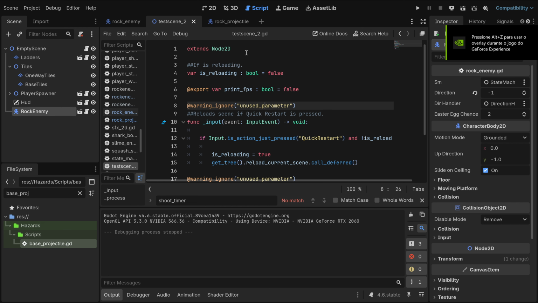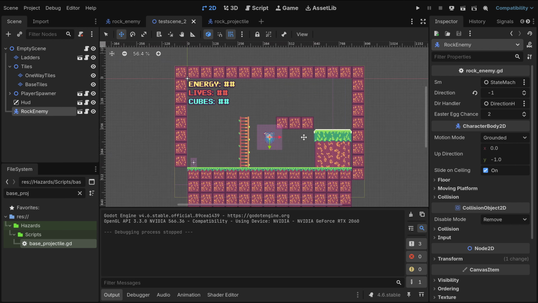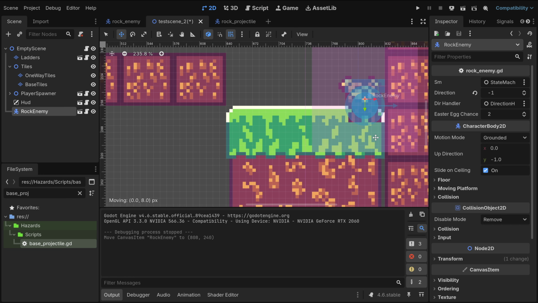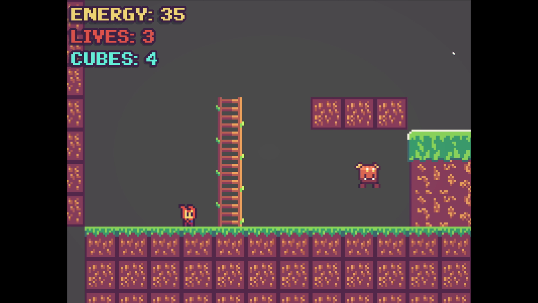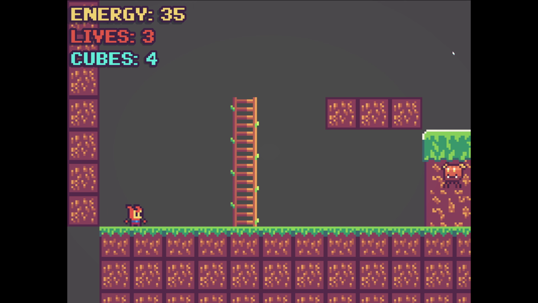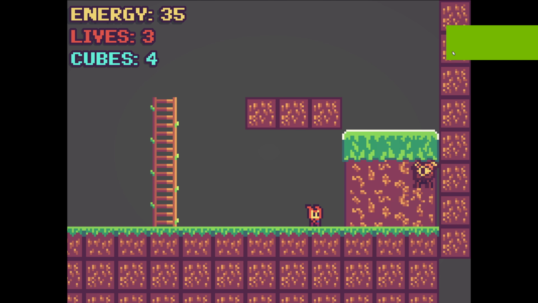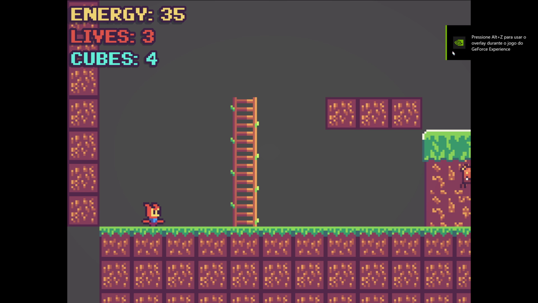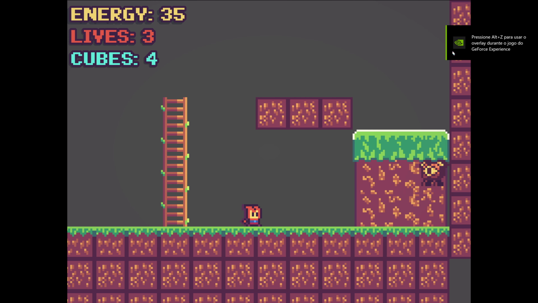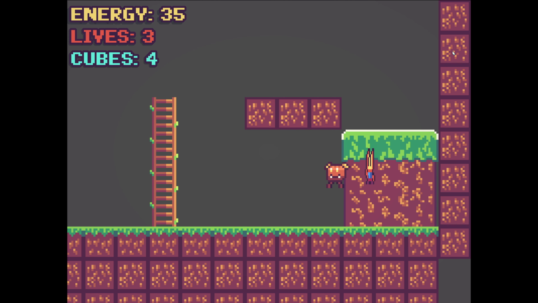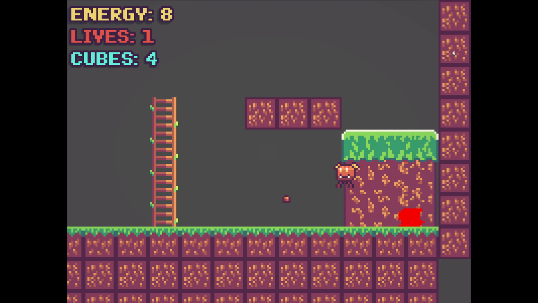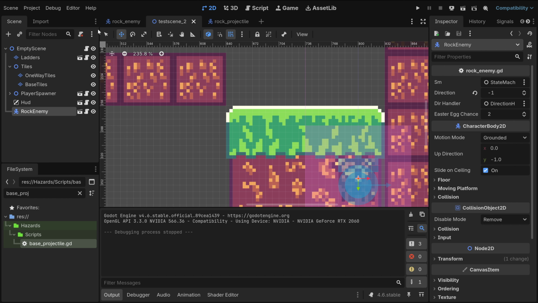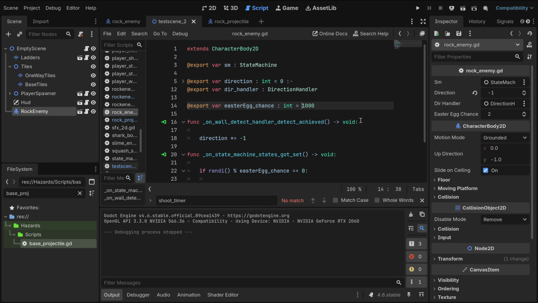Okay, actually, let me try something here. I'm going to set this enemy off screen. Not off screen, but just so I cannot see it normally and have to walk. Okay, it's cool, I guess. It's cool. So yeah, it works.